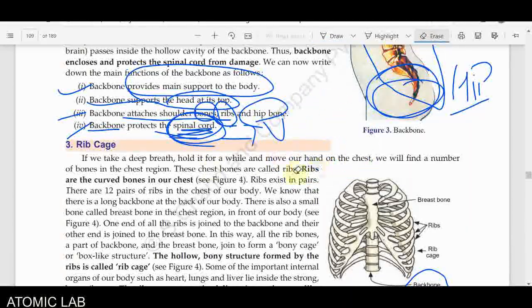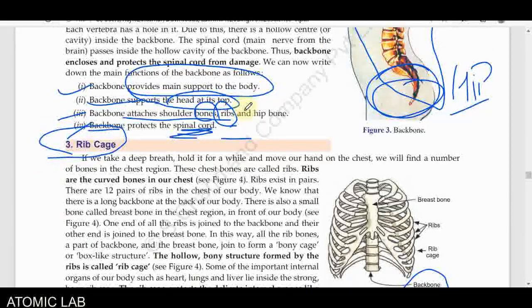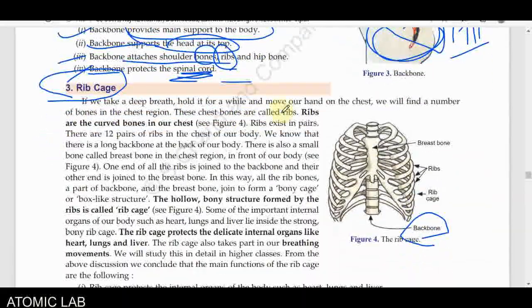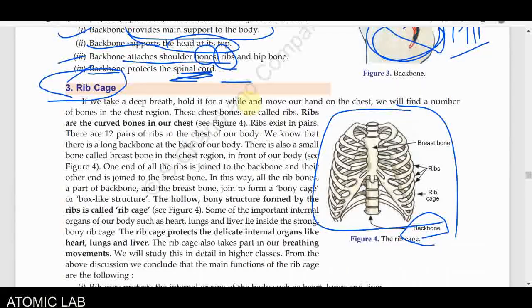Now we will move on to the third part of our skeletal system. The name of it is the rib cage. As we know, these are the curved bones in our chest. If you see these parts, these are the internal bones of our chest, and they are found in curved and circular forms. They are directly attached to the breast bones present in the front of our body, and they are directly attached to our backbone as well. You have to remember these are made of around 12 pairs of ribs. So how many? 12 pairs.